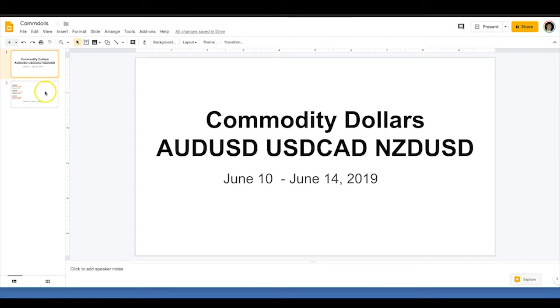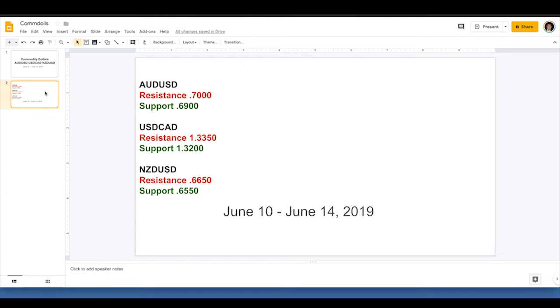Levels pretty much stay as is here, at 69 support now for the Aussie, and 70, a level which it touched but got very seriously rejected from just last week. Dollar CAD, on the other hand, really broke that whole eight-week long channel of 34.35. We finally broke it to the downside, and that seems to be a pretty strong signal that there's more downside action to come, although we may see some consolidation. I'll show you that on the charts. And finally, Kiwi is also working off the longer term rally to the upside, with 65.50 now as the key support.